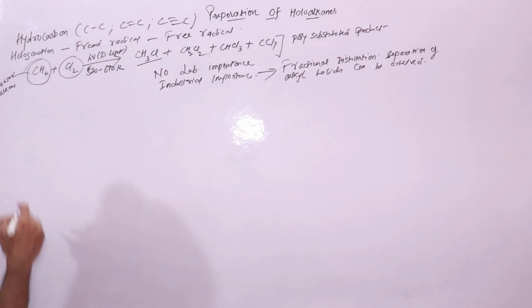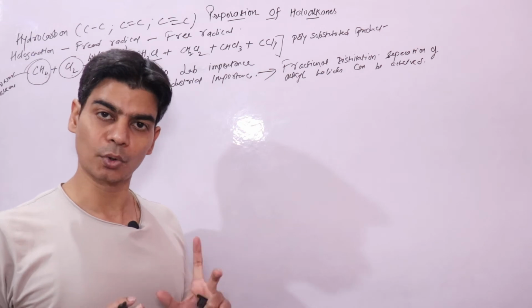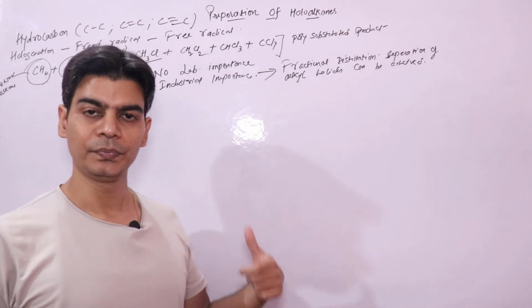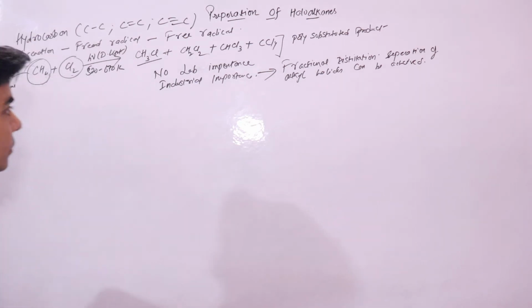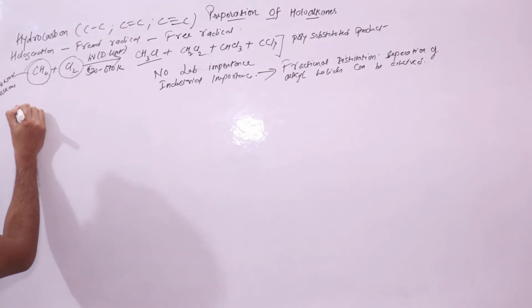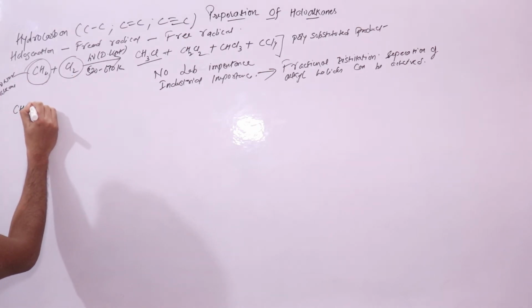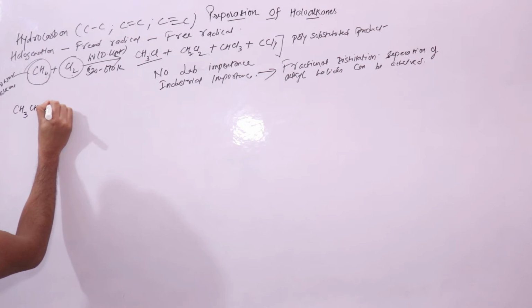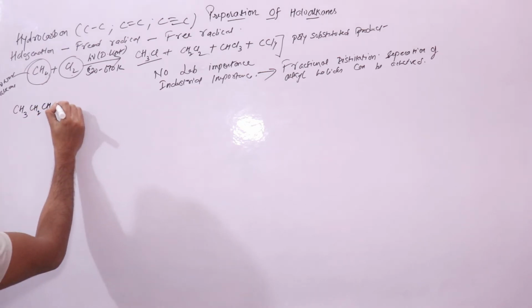Now let's see if we take higher alkane, say propane, right? Propane will react differently with your halogens, right? Chlorination, bromination mainly gives this type of reaction. Now if we take CH3, CH2, CH3, this is your propane molecule.